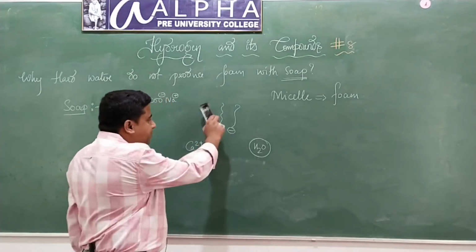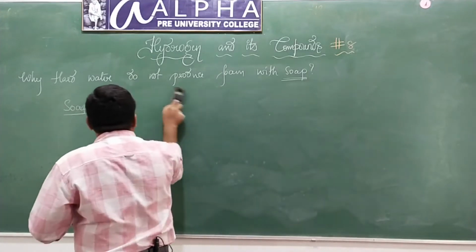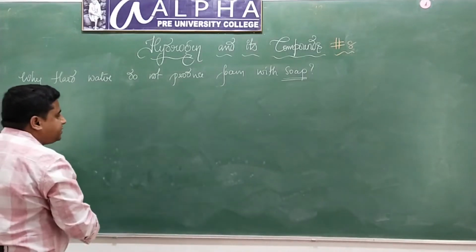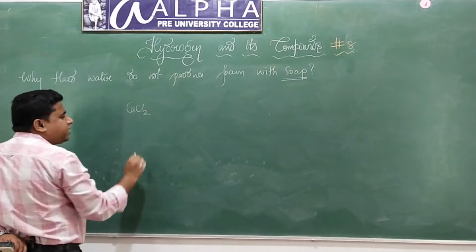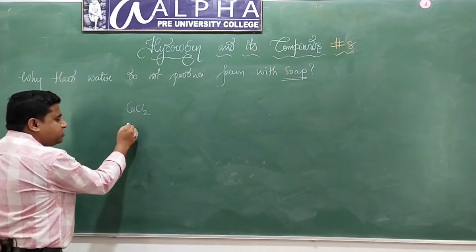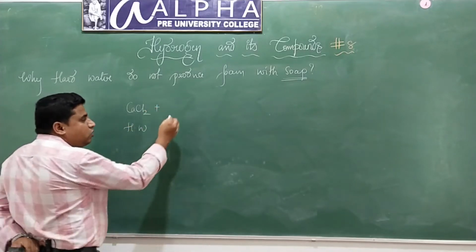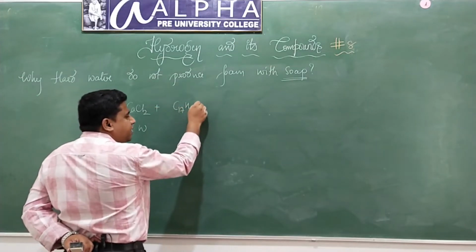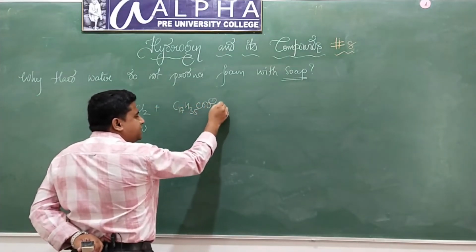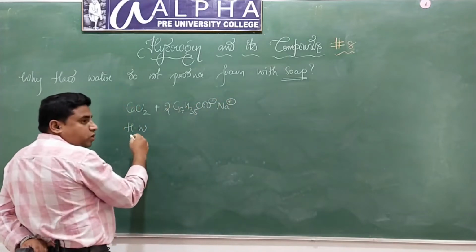So let us represent it in the form of a reaction now. Let us say that the water is hard. That means it contains, suppose, calcium chloride. This is from hard water. Now, to this hard water we have added soap. What is soap? C17H35COO minus Na plus, isn't it? Now, what will happen?